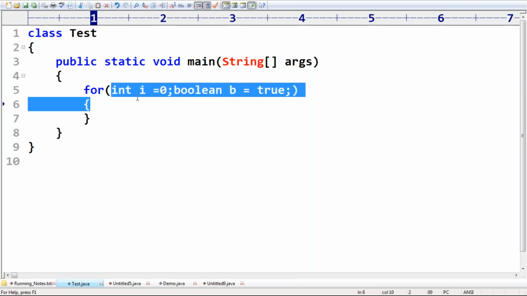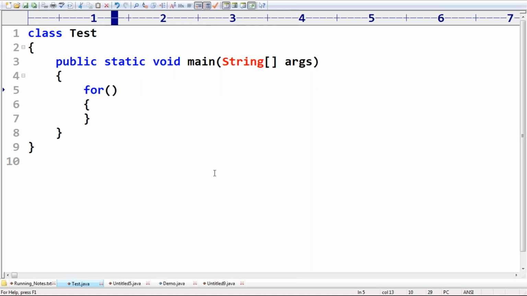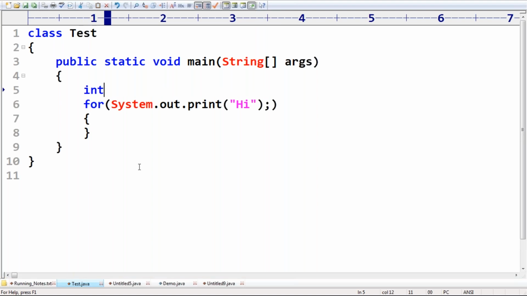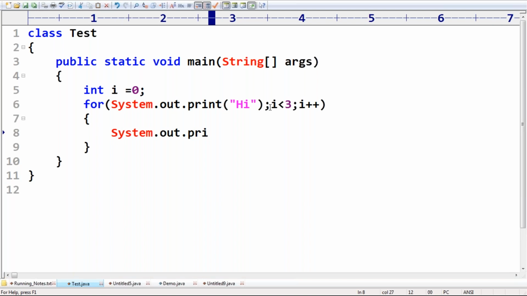Now a very interesting thing I want to take. Take special care about this one, sir. Here I'm taking System.out.print("hello"); next, int i = 0; i < 3; i++ and System.out.print("hi").